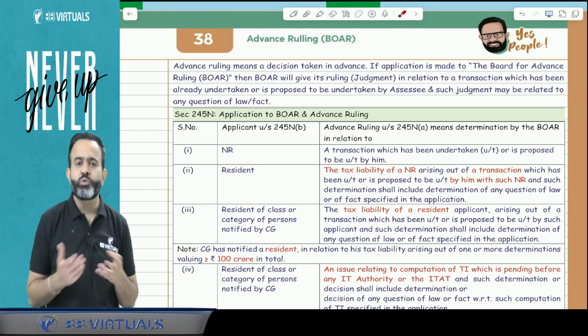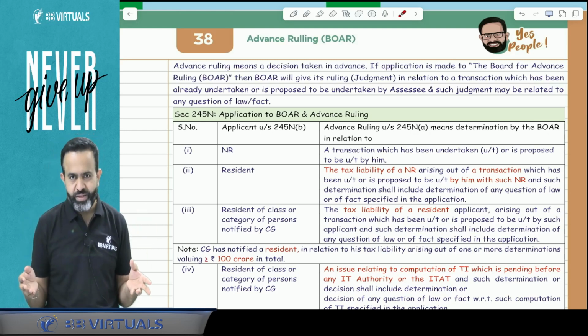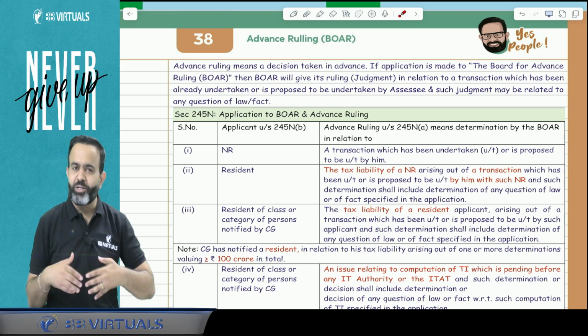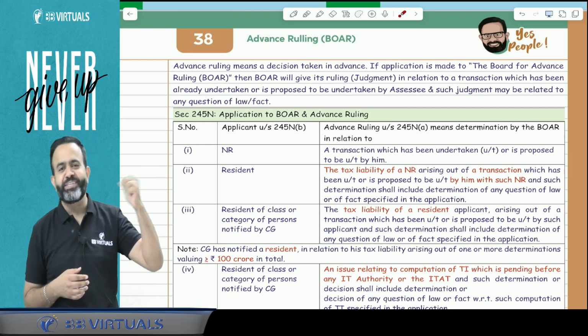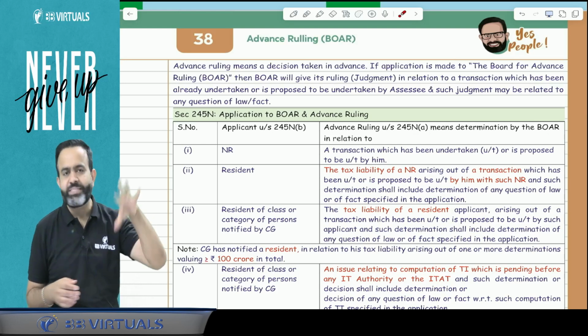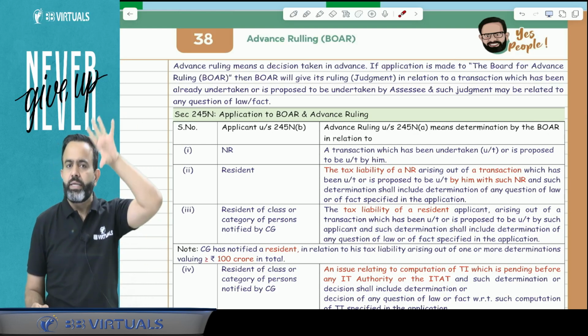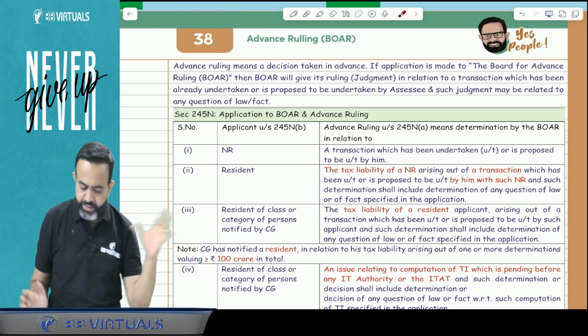Why does this concept exist? Because you know that Indian tax law is very complex. Even we Indians are not able to understand Indian tax law. How will a non-resident be able to understand Indian tax law? So basically this topic was first started for the non-resident person. So let's start with this topic.